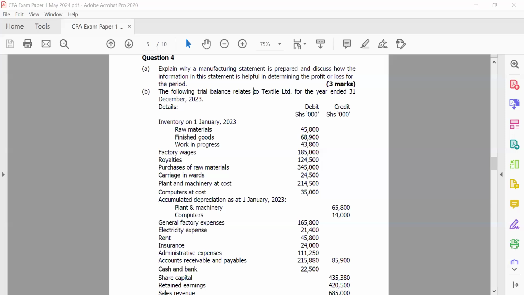So you start with your raw materials, you get down to aspects of labor, any other direct costs like factory wages or royalties, and so on. And then you get down to your indirect costs that you also need to bring in there.